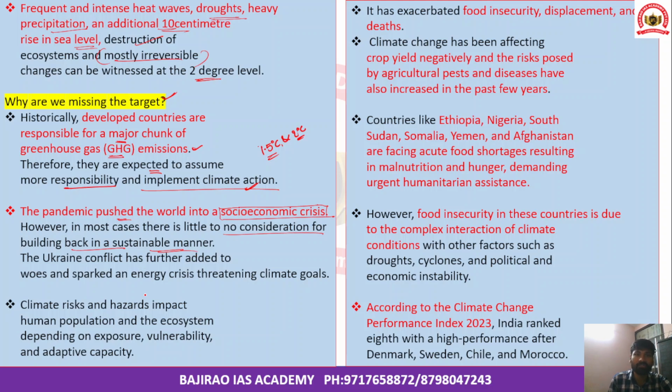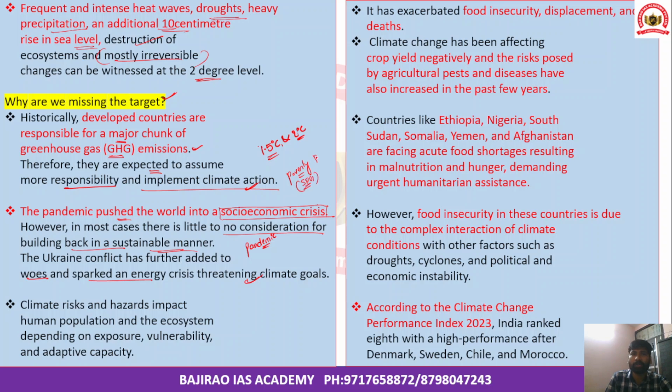So the Ukraine conflict has further added to the woes and sparked an energy crisis, and that has been threatening the climate goals. Recently, the pandemic created supply chain disruptions, and that has also impacted the sustainable development goals, because poverty alleviation is a goal of the sustainable development goals, right?